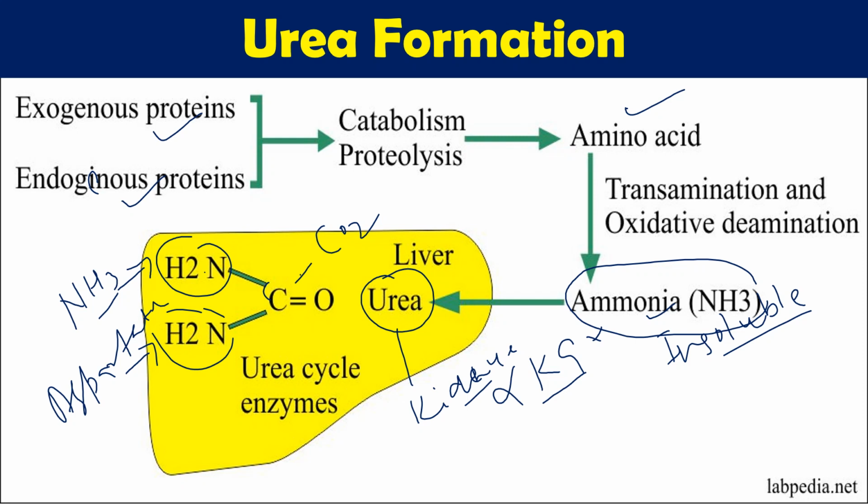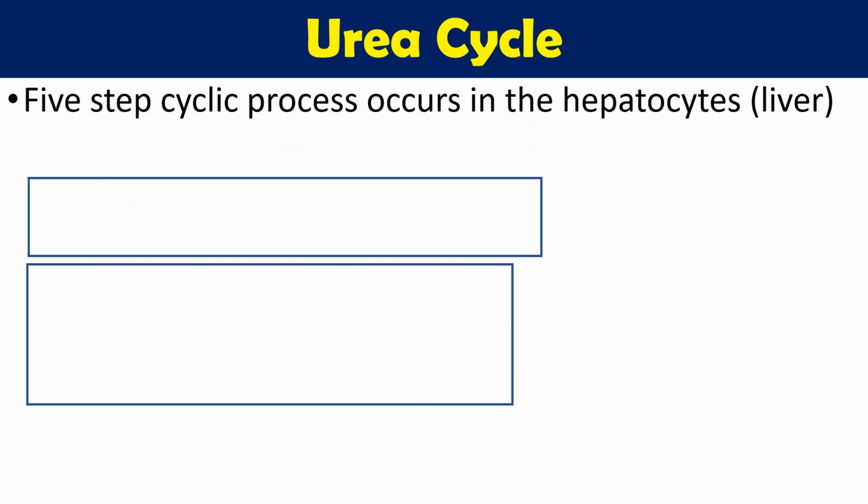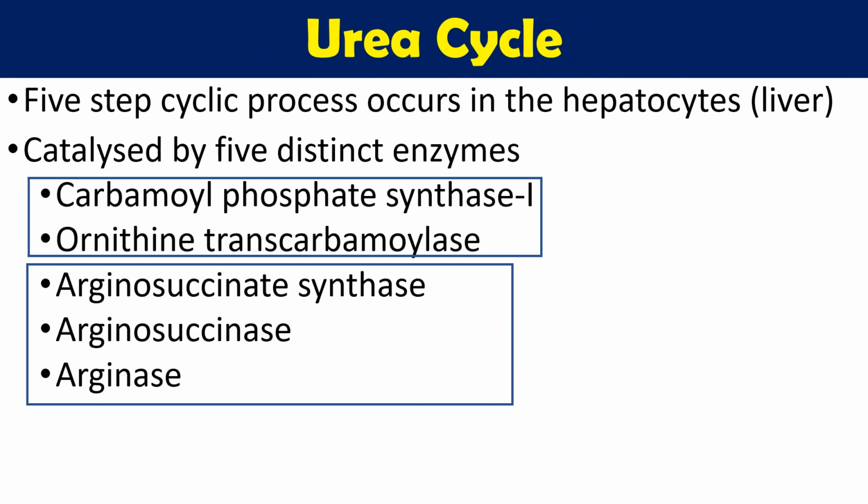Urea synthesis is a cyclic, multi-step process. We will see it in detail. In total there are 5 steps, a 5-step cyclic process catalyzed by 5 distinct enzymes. Those enzymes are carbamoyl phosphate synthase 1, ornithine transcarbamylase, argininosuccinate synthase, argininosuccinase or lyase, and arginase. I have circled them in two different rectangles, in the sequence in which they participate in the urea cycle.